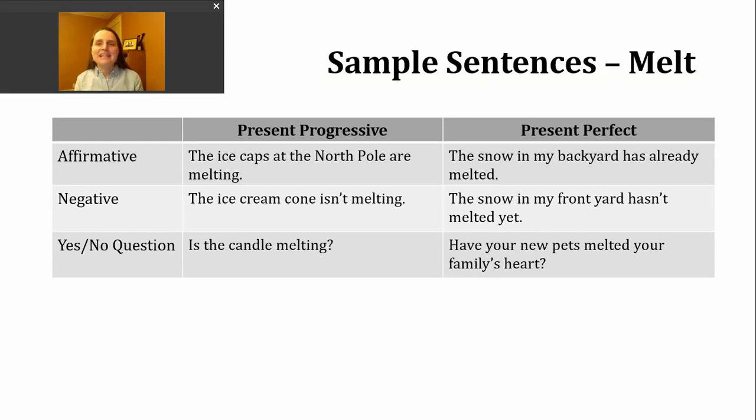Finally, if you want to make a yes or no question in the present perfect, you're going to start with either have or has, picking one that matches your subject, which comes next, and then the participle form of the verb. Have your new pets melted your family's heart? Again, that goes back to that third definition we looked at a little bit earlier, not a literal melting.